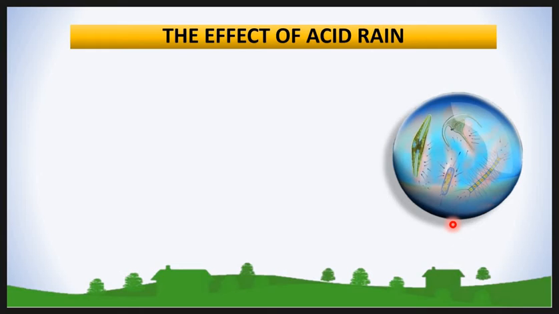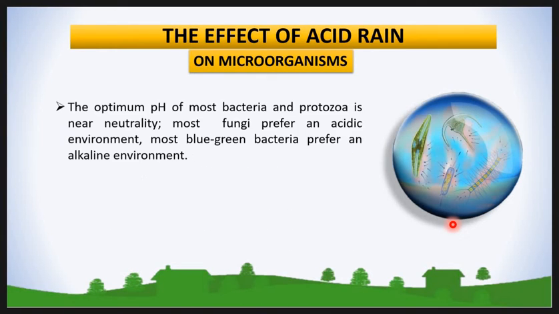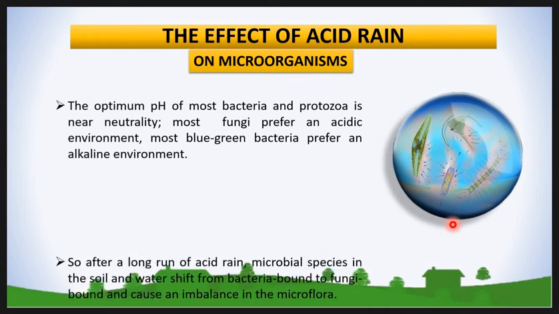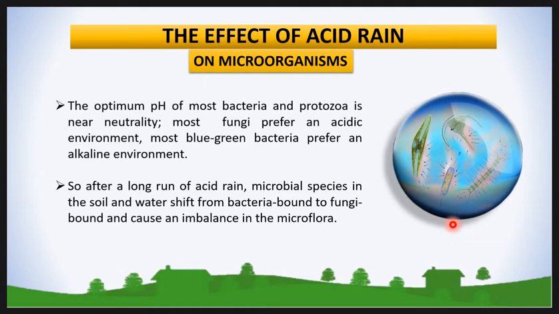Then the acid rain effect on microorganisms. The optimum pH of most bacteria and protozoa is nearly neutral. Most fungi prefer an acidic environment and blue-green bacteria prefer an alkaline environment. When there is fluctuation in the pH of soil and water, the microorganisms are also affected.